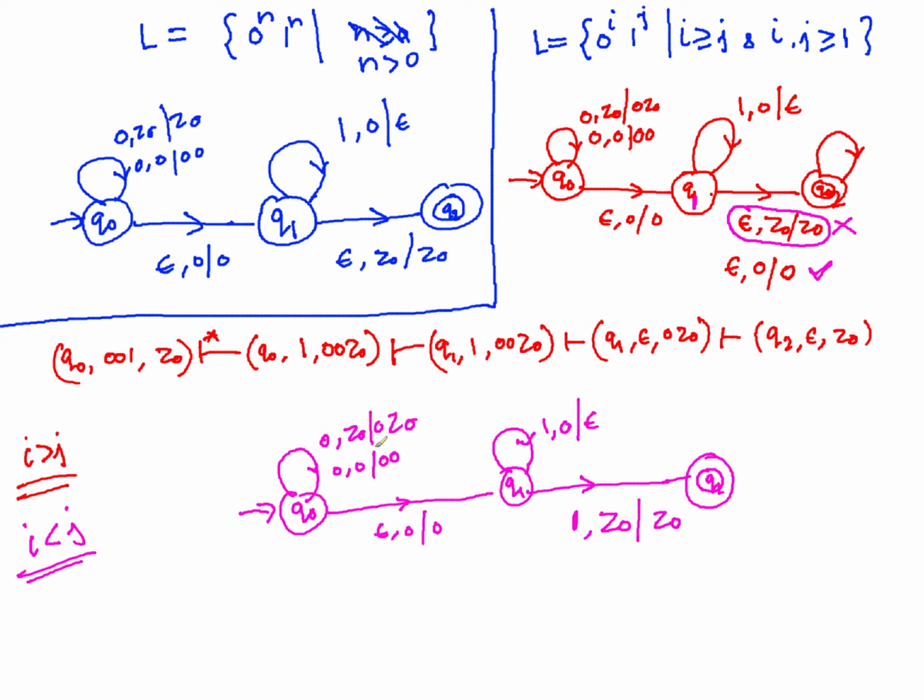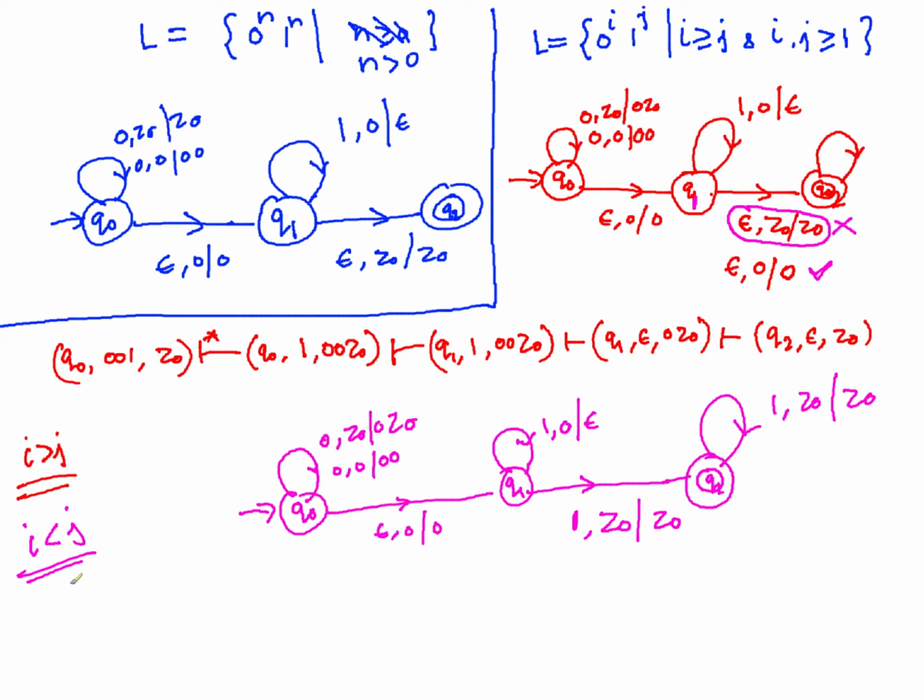So suppose there were n number of zeros and there were n plus k ones. So n number of ones will be exhausted here, one extra 1 will be consumed here, but still k minus 1 ones are remaining. So to do that, you have to create another self loop on the final state, which will be 1, z0, z0. Now what this will do, this will consume all the ones and because you are in the final state, by default you will accept the input.